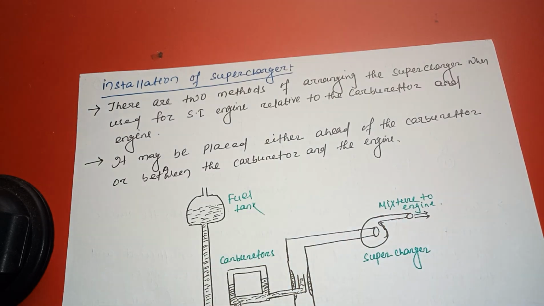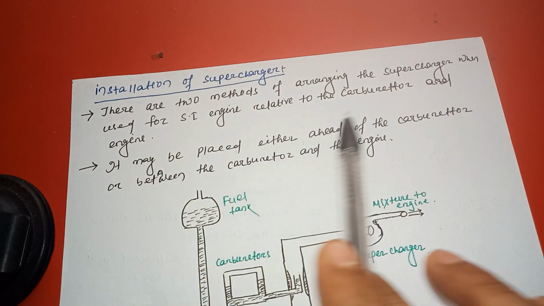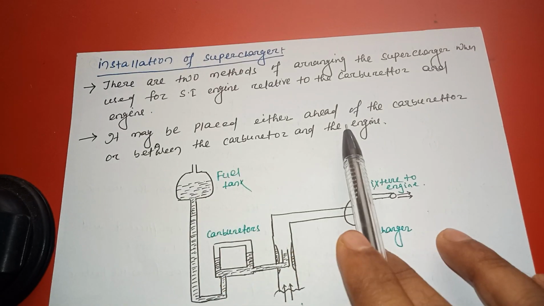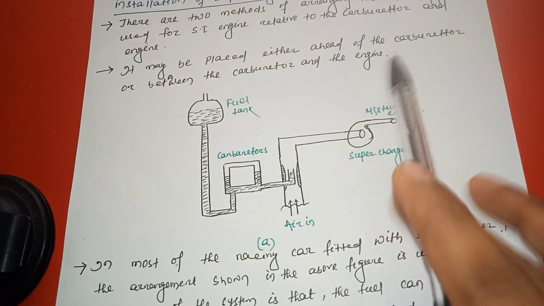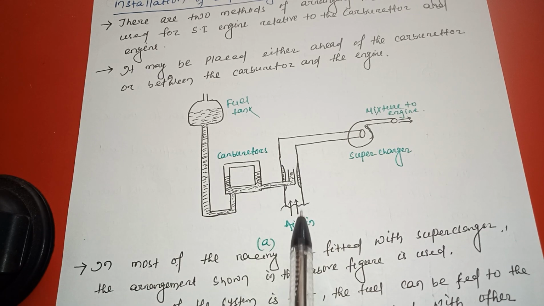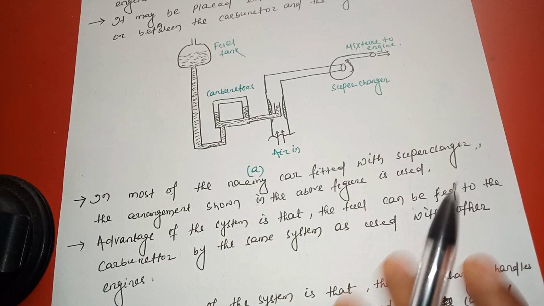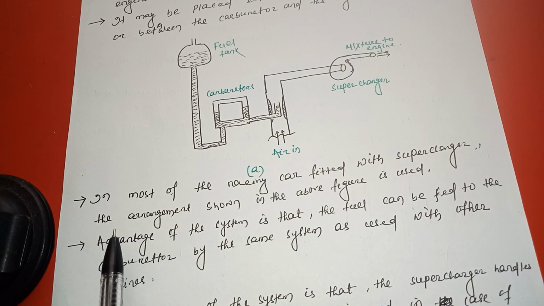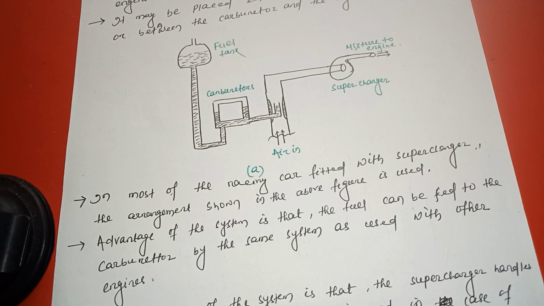Installation of supercharger. There are two methods of arranging the supercharger when used for an SI engine relative to the carburetor and engine. It may be placed either ahead of the carburetor or between the carburetor and the engine. See, this is the carburetor. There is the air inlet. There is the supercharger. In most racing cars fitted with a supercharger, the arrangement shown in the above figure is used.